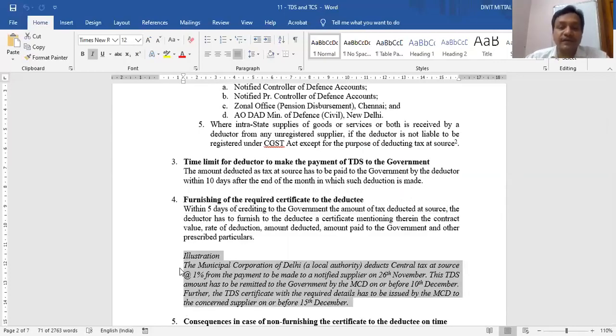Kindly read this illustration. Hurry up, reply fast through the chat window.